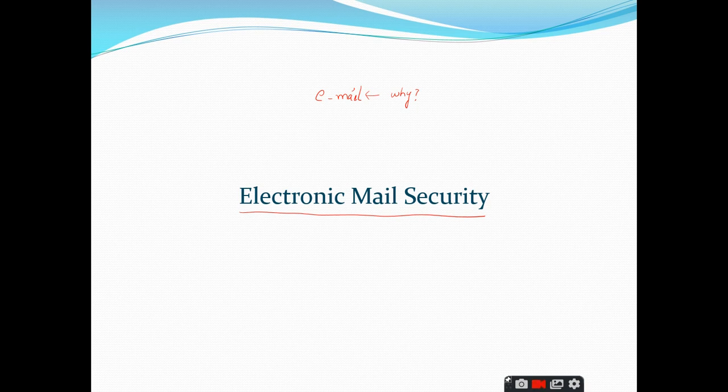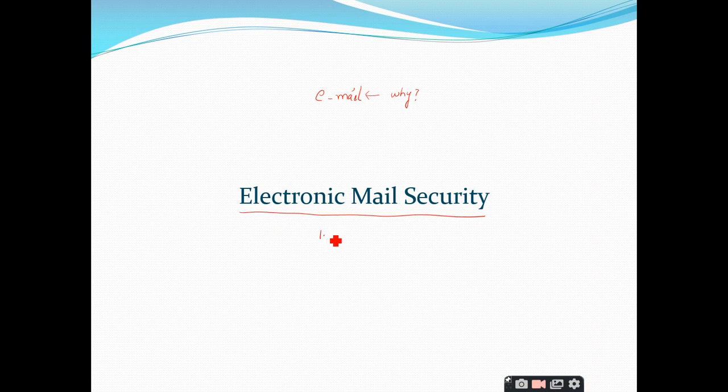Anything can be the security, right? So it is the different procedures or techniques that you use to protect the email content or to protect your email accounts. That is called email security.